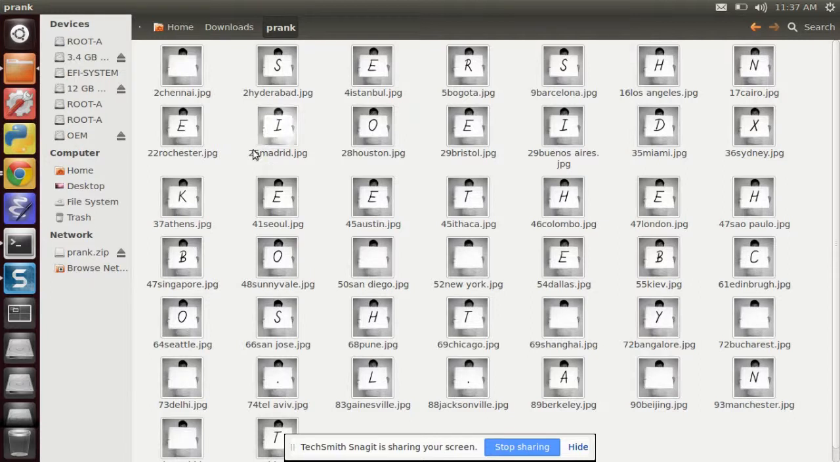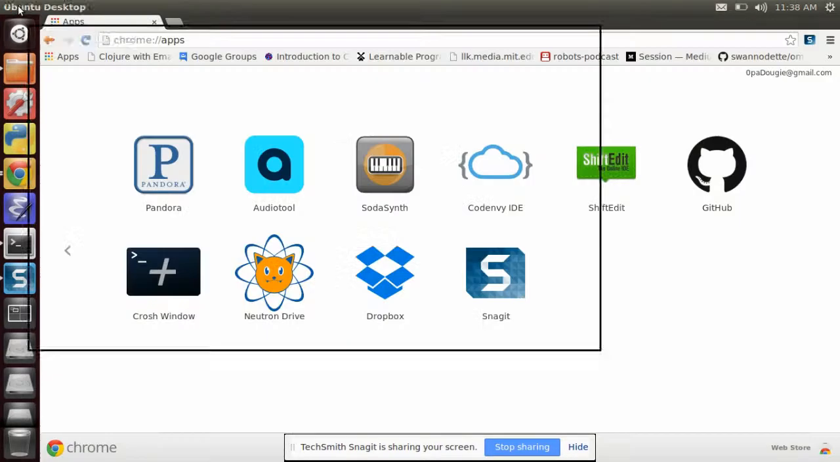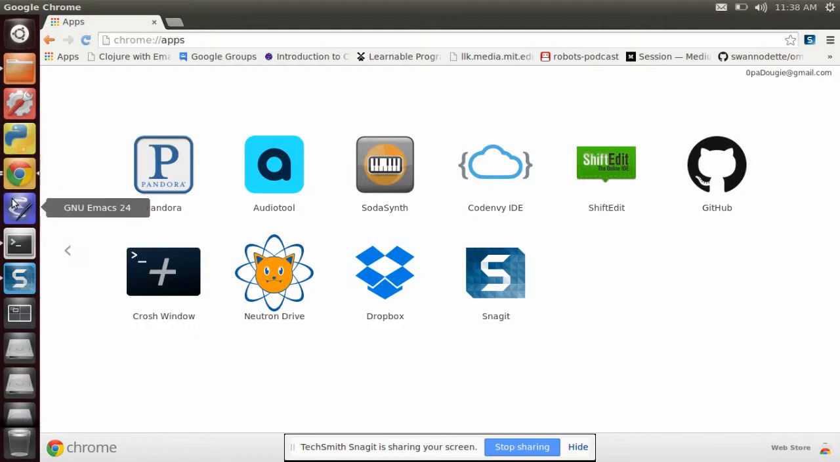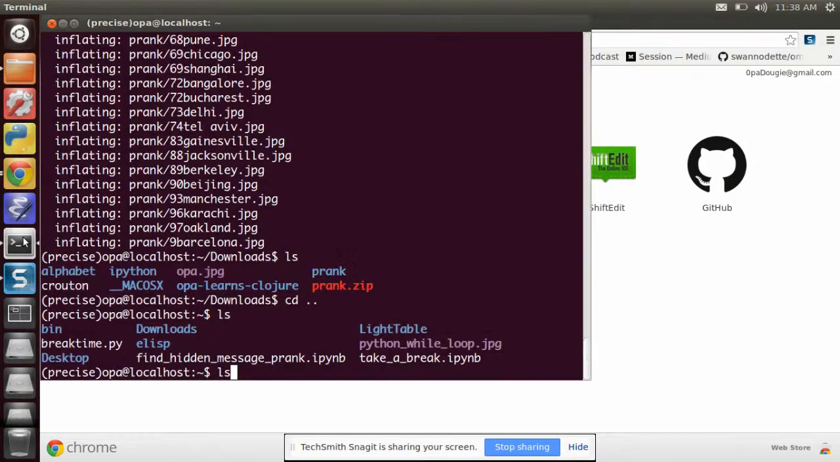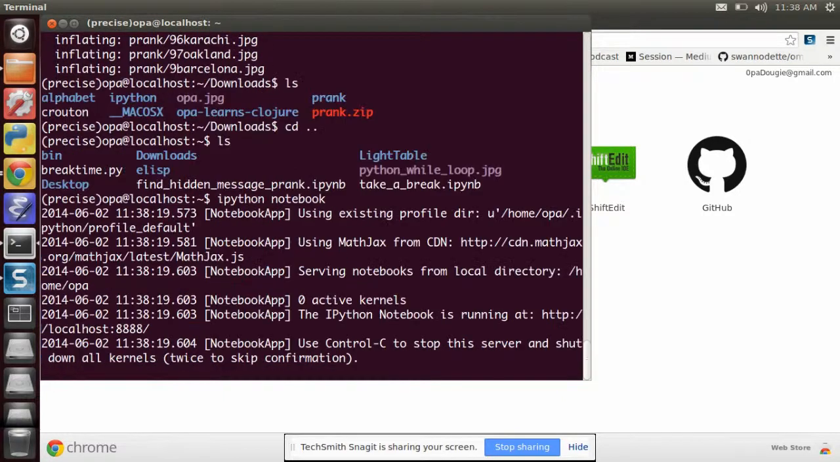But anyway, we're going to pull these numbers out of the file names, rearrange the files, and it's going to display a secret message for us. That's what we're going to try to do. So let's close that, or shrinky dink it, and come over to the terminal. And we're going to start up our Python notebook.